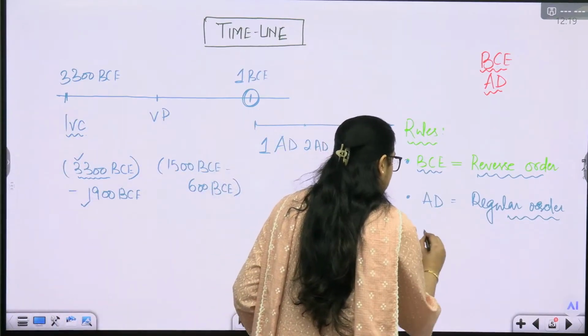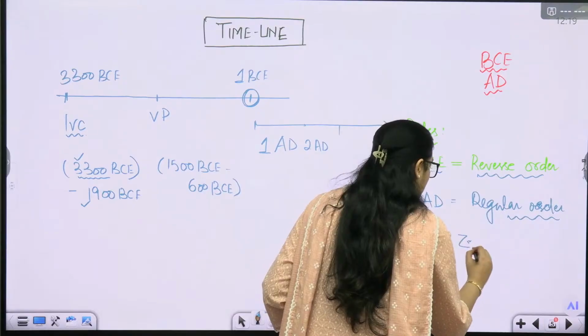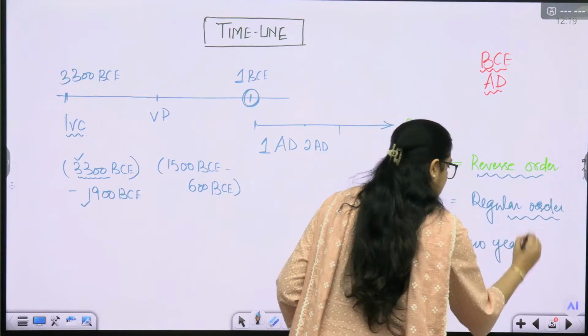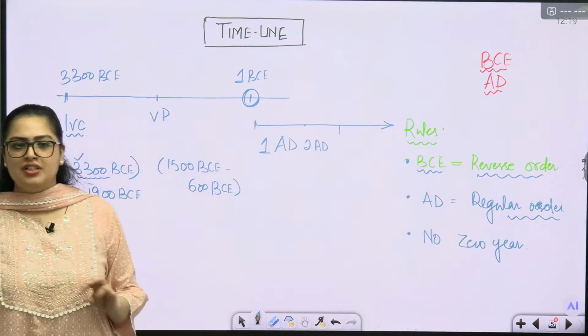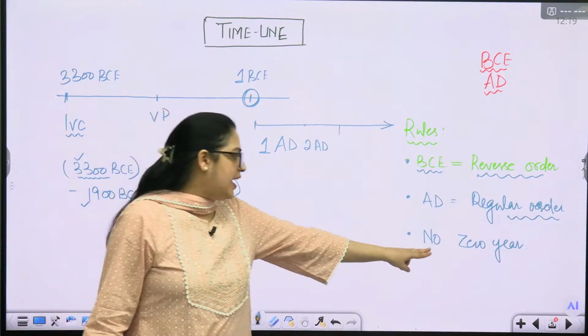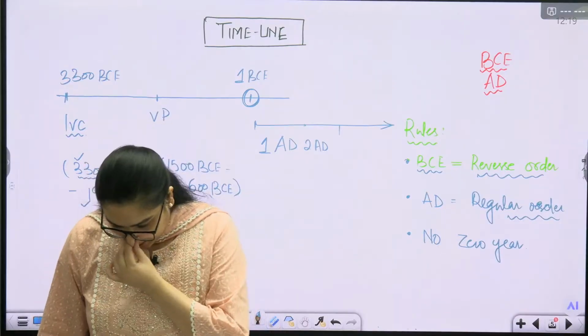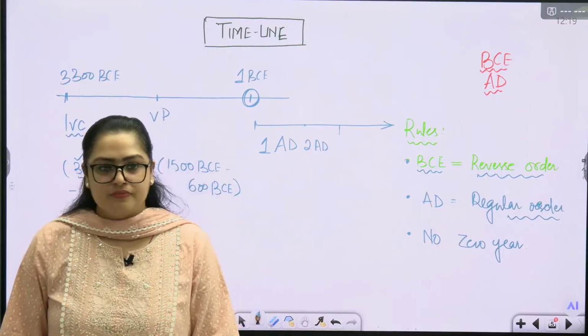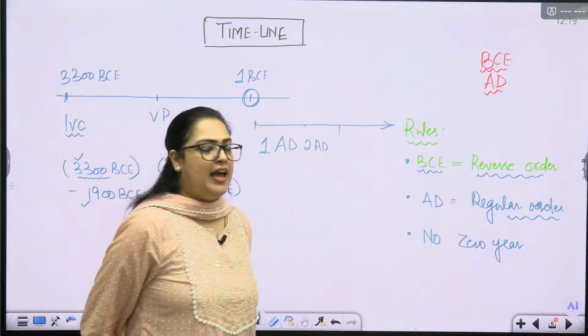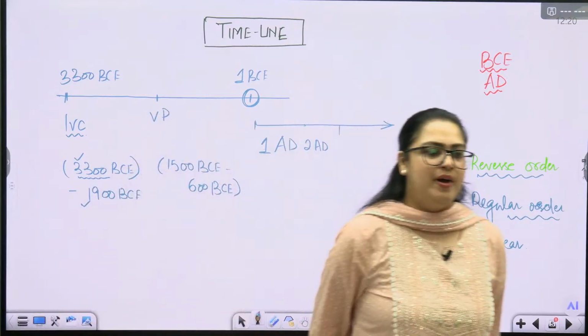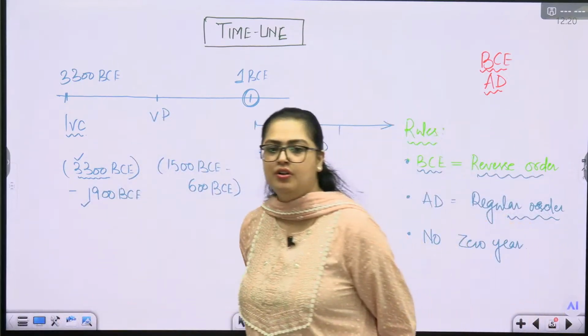So rule number 3: there is no 0 year. And trust me on this, people mistake the switching of timelines with 0. Anno Domini, A-N-N-O D-O-M-I-N-I.